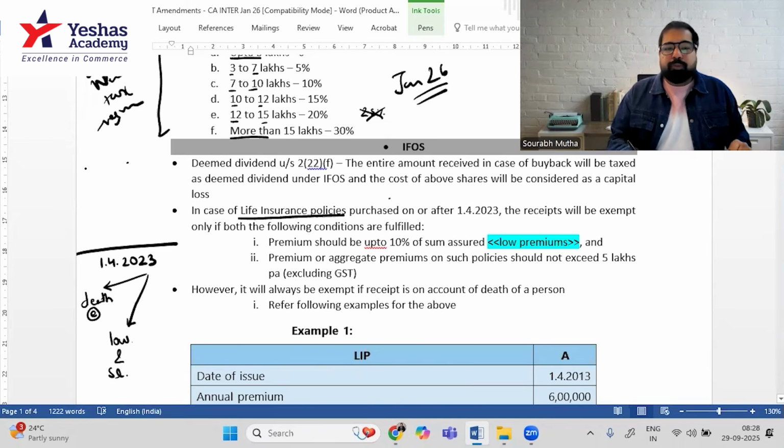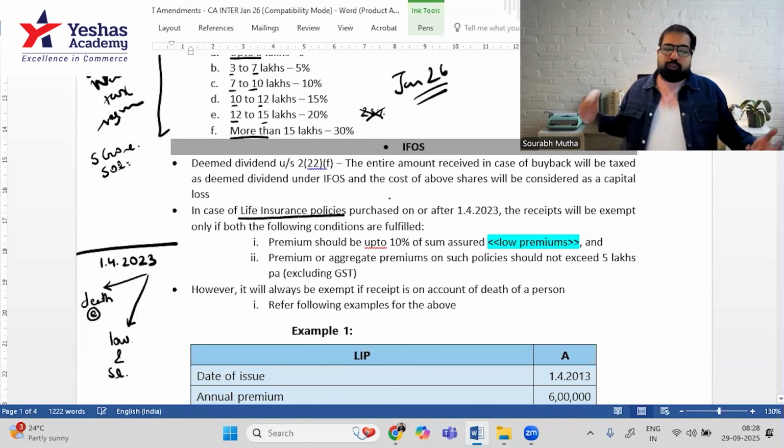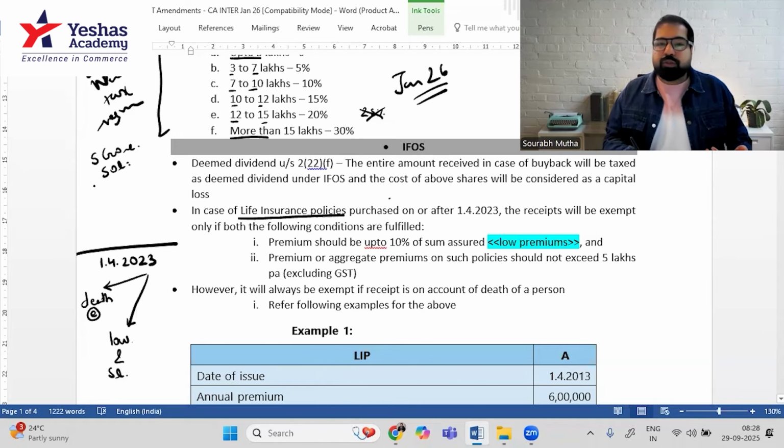A lot of rich people used to buy policies. Example, a rich person bought a policy of 5 crore rupees. On 5 crore, 10% is 50 lakh. Every year he's paying a premium of 50 lakh, and then when he gets the money, it is fully exempt because it is low. The government says, no, this will not work. Only premiums up to 5 lakh and low premium. So you have to see both. Now in this case, is it low premium up to 10%? Yes. But is it more than 5 lakh? Yes. So when you get this amount, this will be taxable.